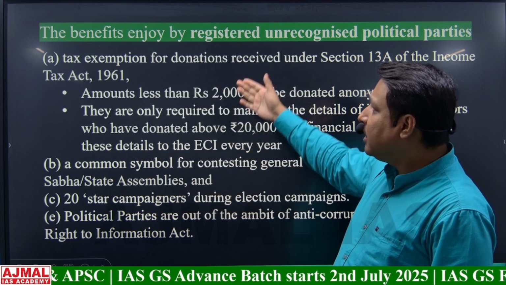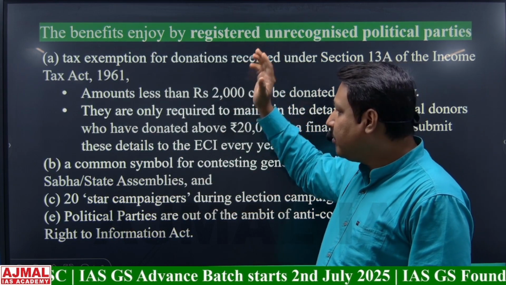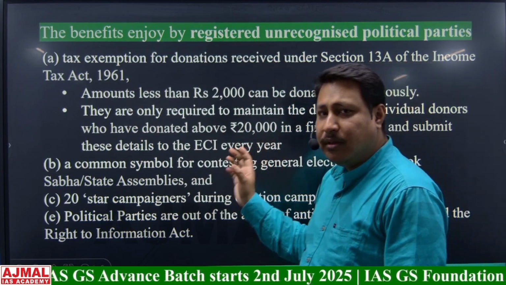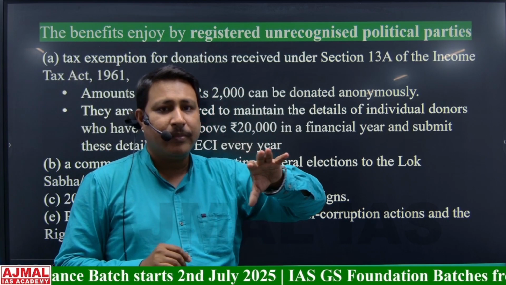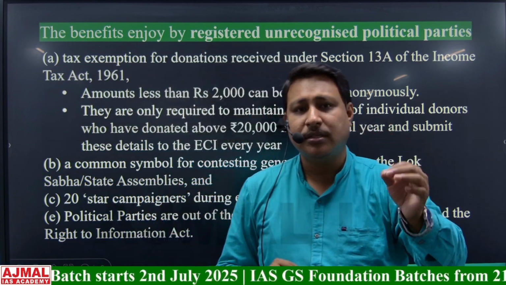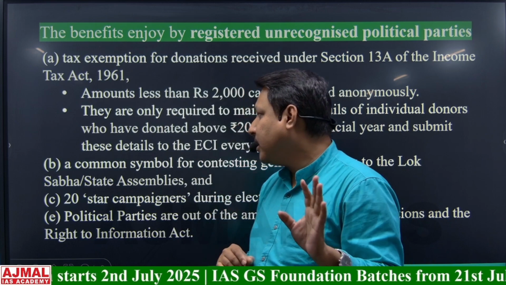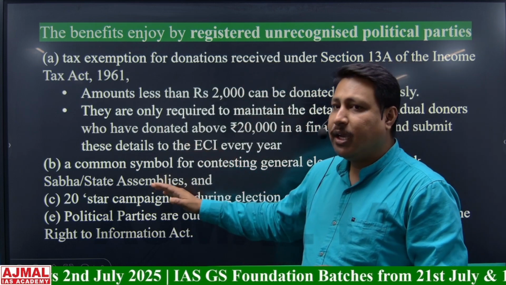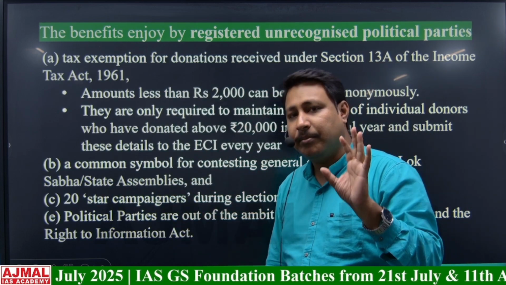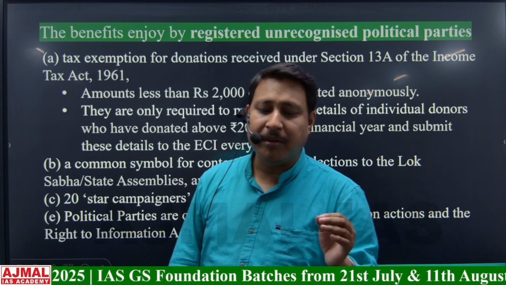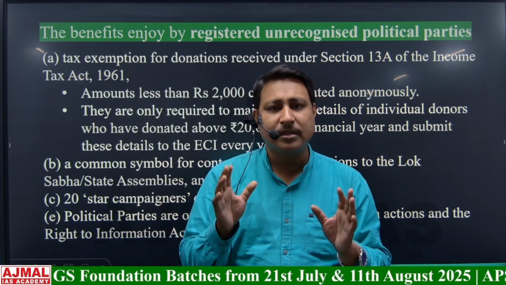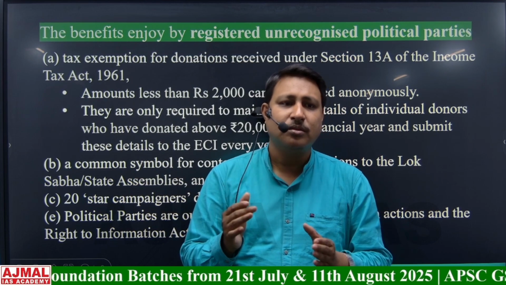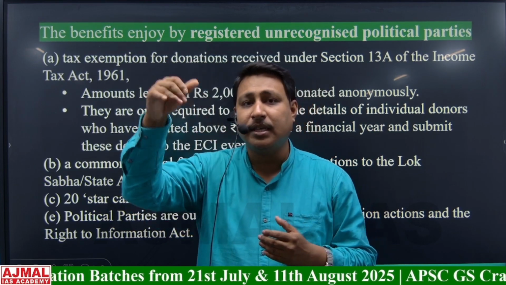Let me discuss the other benefits enjoyed by a political party. One is a common symbol: there is a list of free symbols which the Election Commission allots to these political parties. Another one is that the political party will get 20 star campaigners in elections. These star campaigners are the main leaders of the political party. In another session, we will discuss what star campaigners are and the differences between recognized and unrecognized parties.